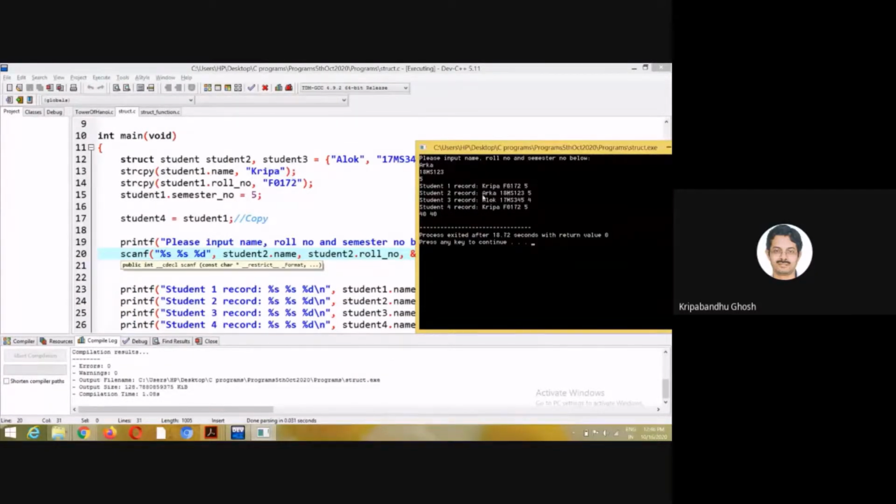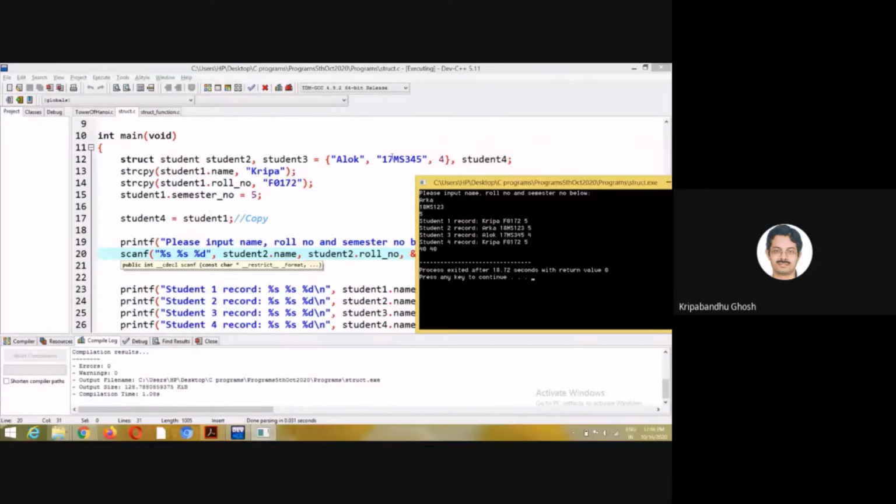Arka I have now put for student2, and I'm printing student2 here. For student3, I have done this initialization, so it is getting printed like this. For student4, I assigned student1, so I copied the elements of student1 to student4. Now it shows the values of student1.